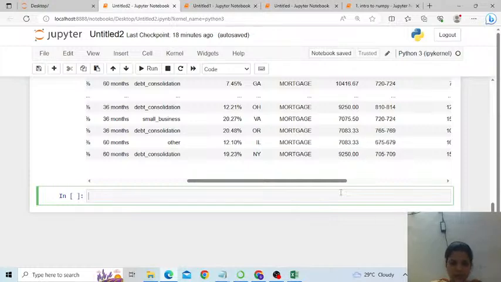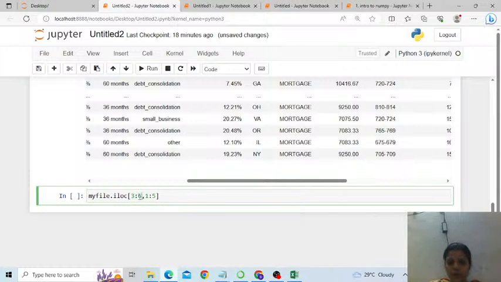Say if I write my file dot iloc. loc stands for location, i for index here. Say 3:10 and 1:5. Instead of that, let's take 3:6.